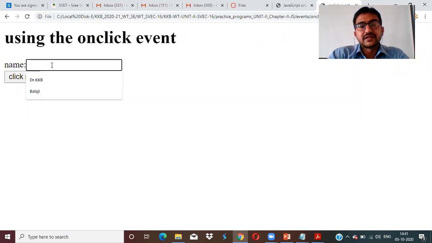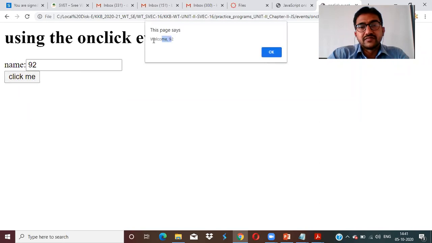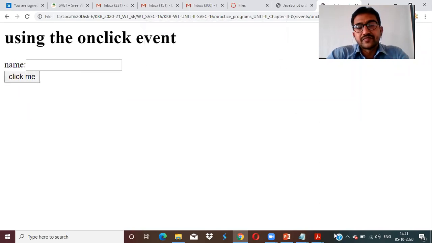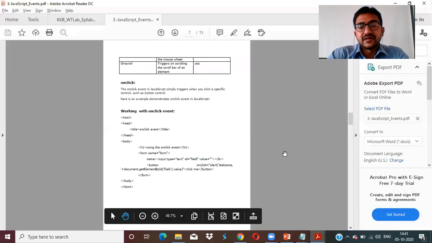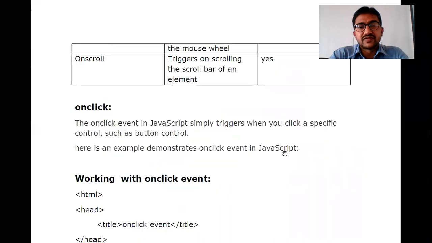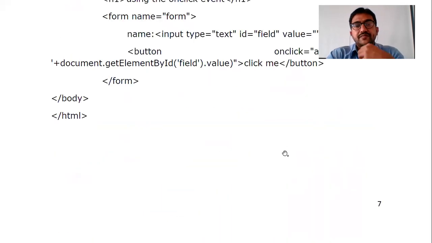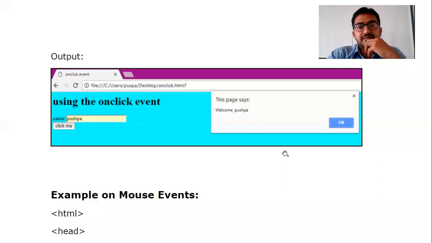Like this, it will be displaying over here. When I enter 92 and click, welcome 92. Okay. So like this, you can make some handling of mouse events, right? Okay.